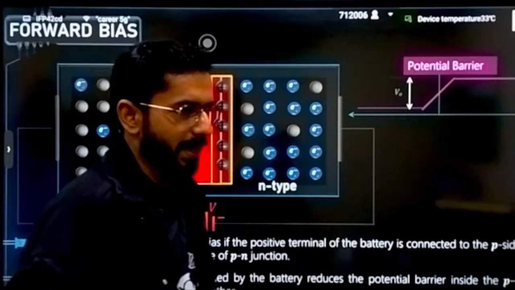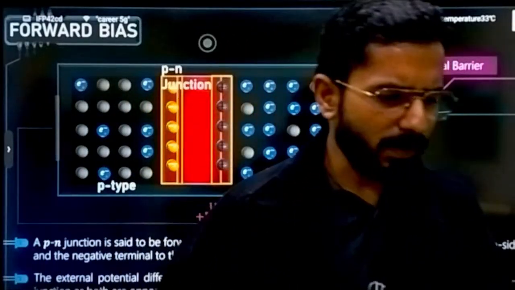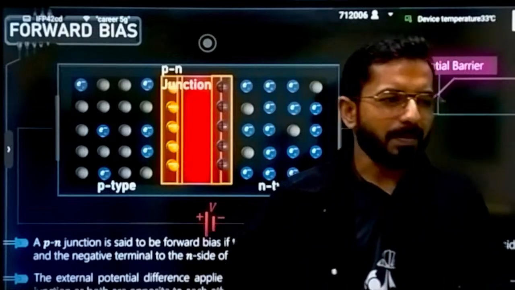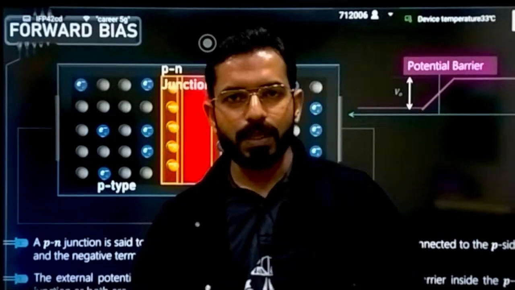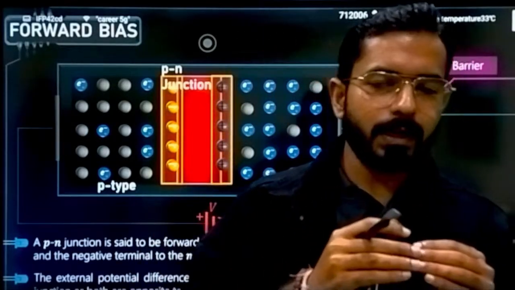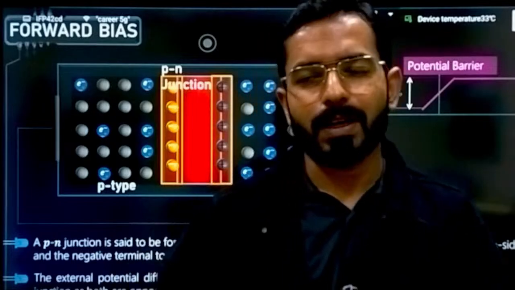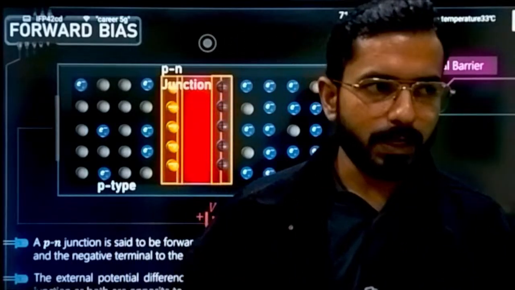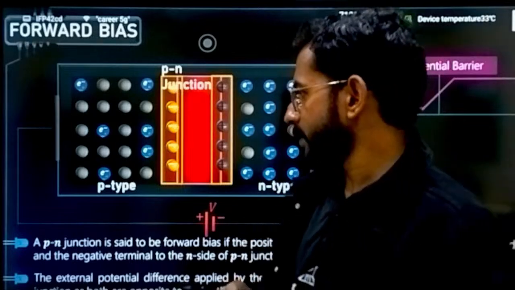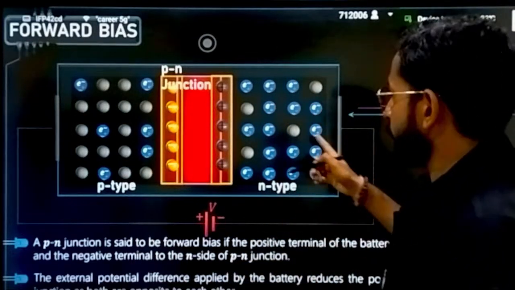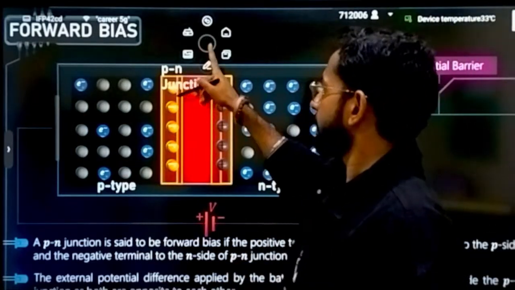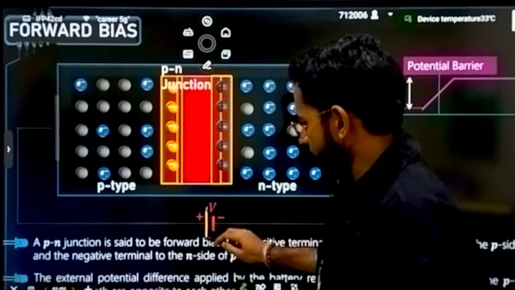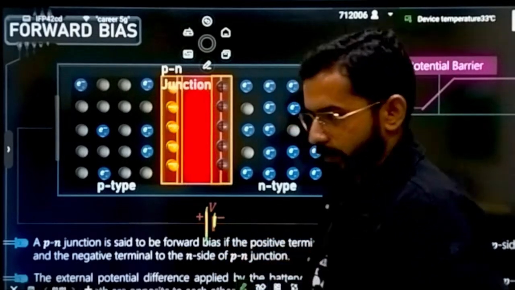Now there are 2 kinds of biasing. Now sir, what is biasing? It is a new term. See, biasing is a very basic term, nothing but the way of attaching the external potential or external battery. How you are attaching the external battery is called biasing. Understand very carefully: here is the higher potential and here is the lower potential.